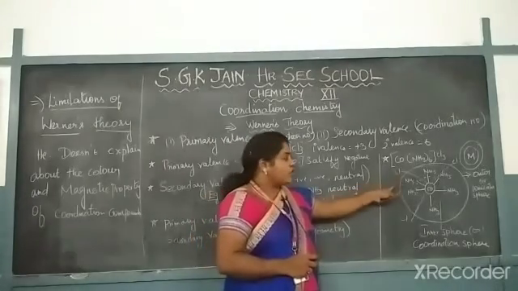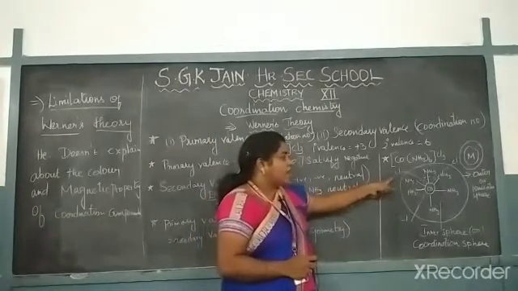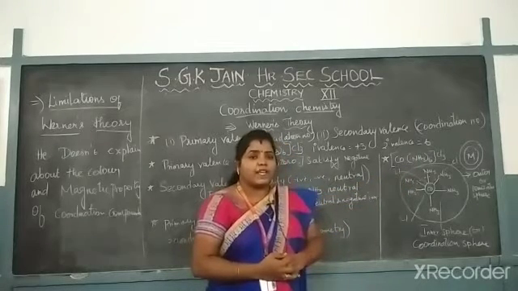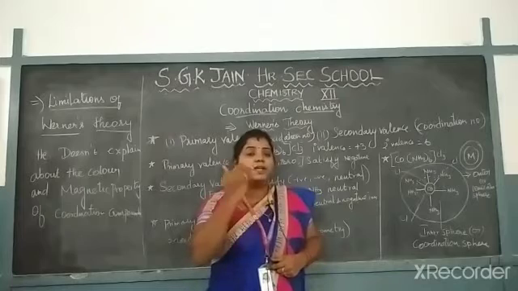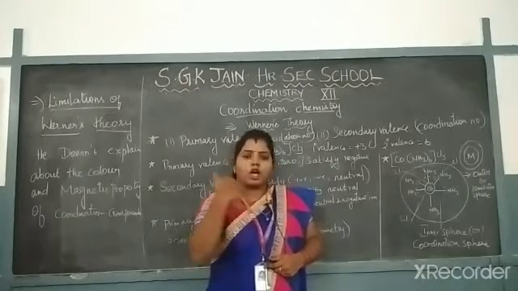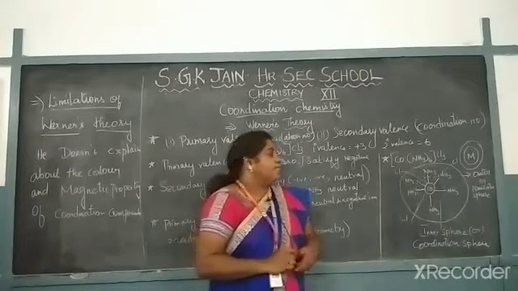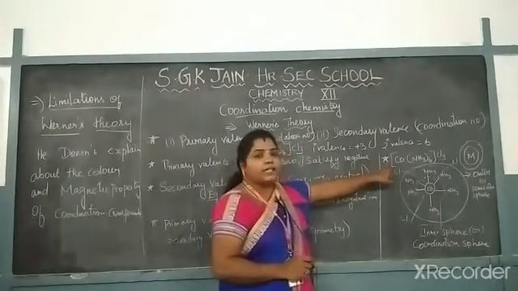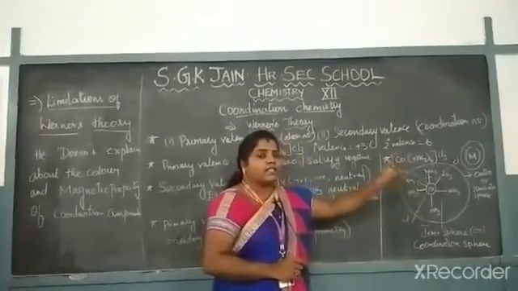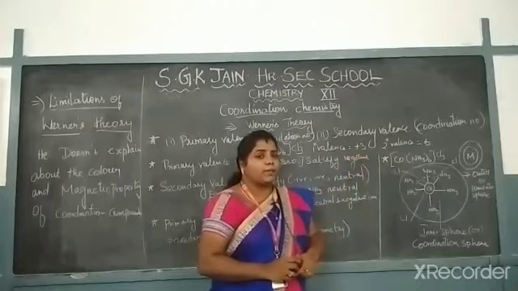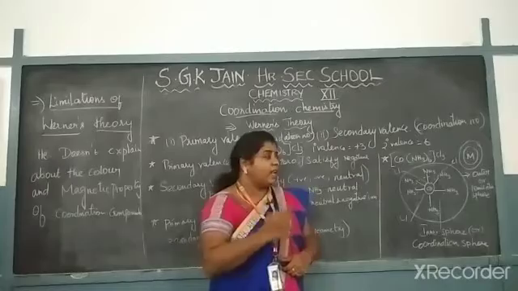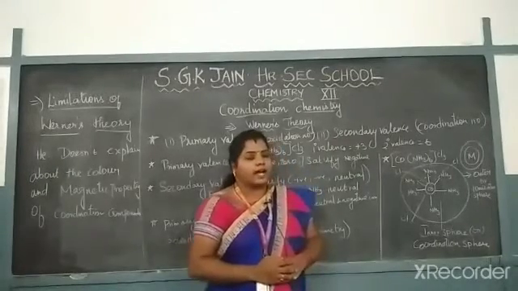And the outermost sphere is called the ionization sphere. Why is it called the ionization sphere? It is easily ionizable, which is possible in the outermost sphere only. Ionizing means either losing the electron or gaining the electron. So this is the fourth point in Werner's theory. In the coordination compound, the central metal atom is surrounded by two spheres: the inner sphere, otherwise called the coordination sphere, and the outer sphere, called the ionization sphere.